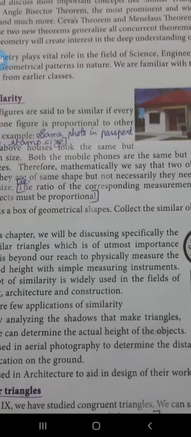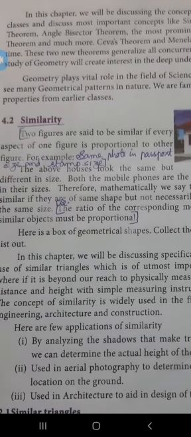Next, since the shapes are similar, the ratio of corresponding measurements of two similar objects must be proportional. When you take the ratio of the sides, first side of the first object divided by first side of the second object, it must be equal to the second side of the first object divided by the second side of the second object, like that way. That is the ratio of corresponding measurements of two similar objects being proportional.